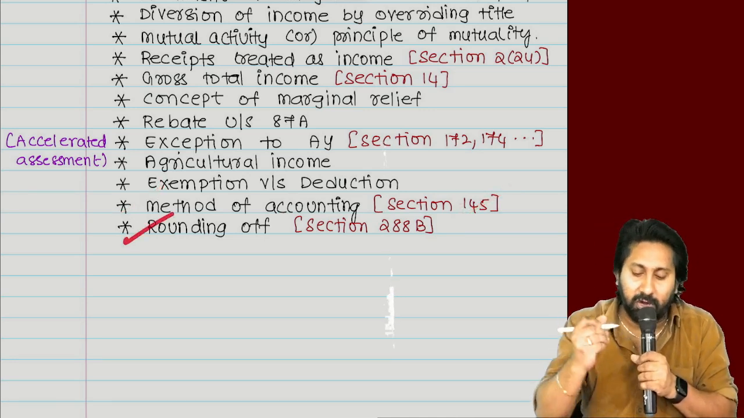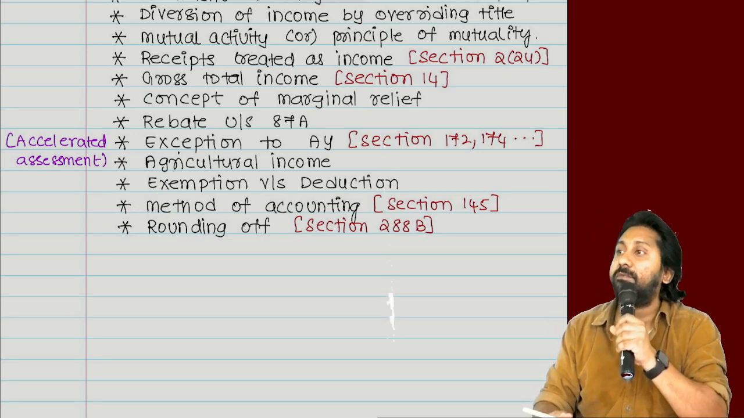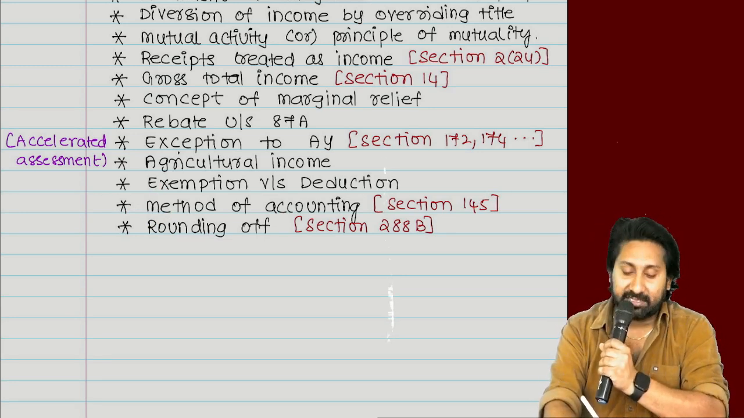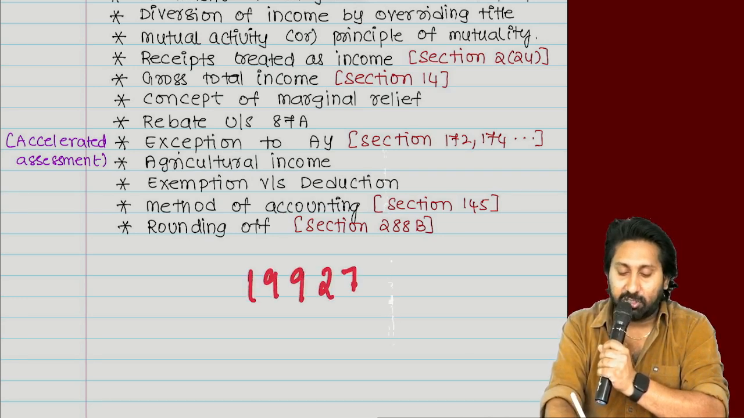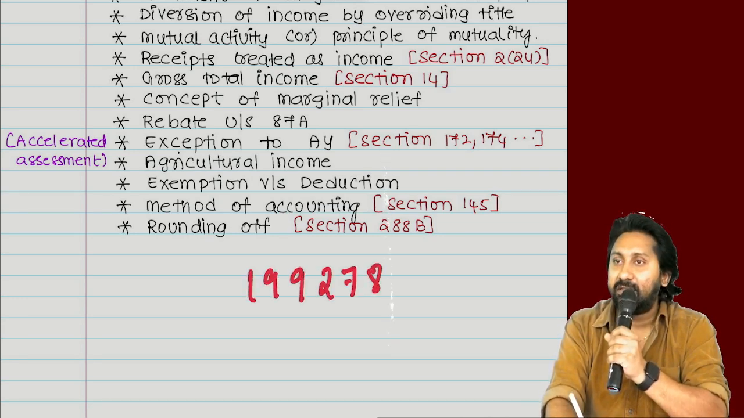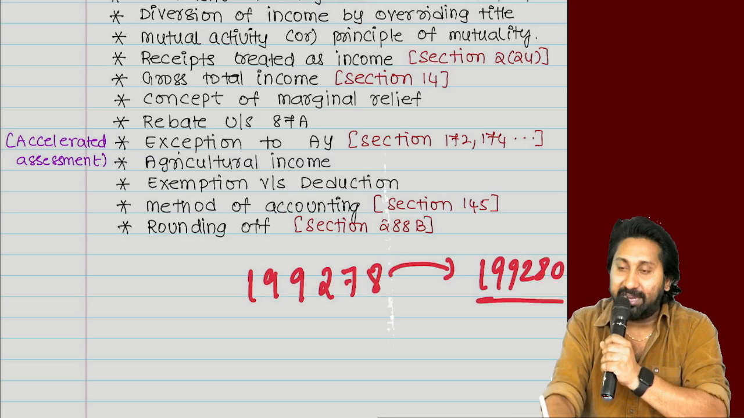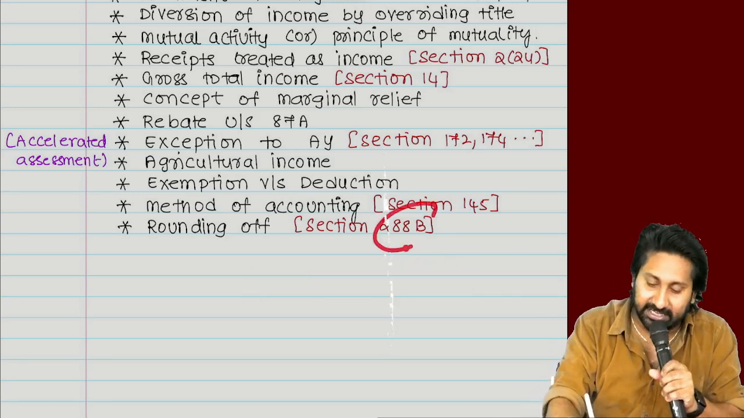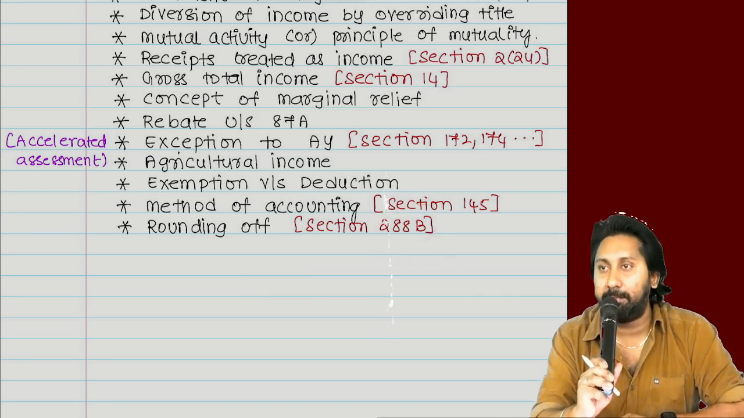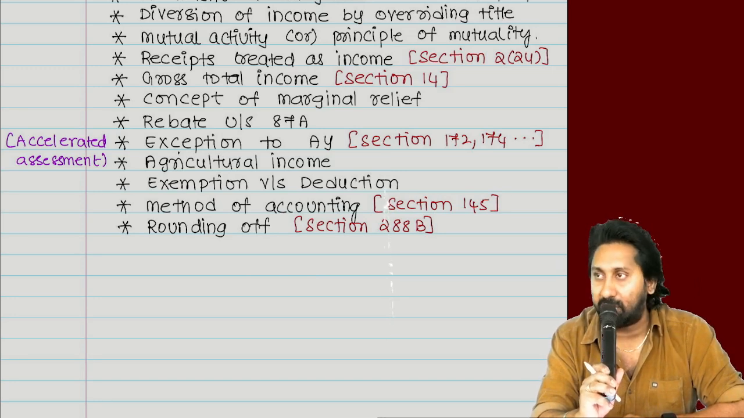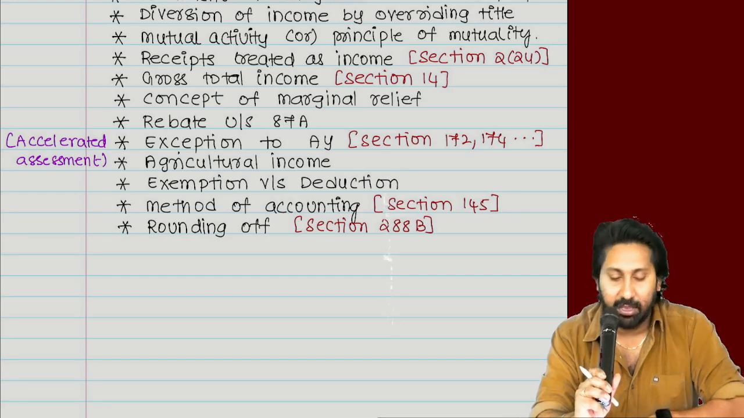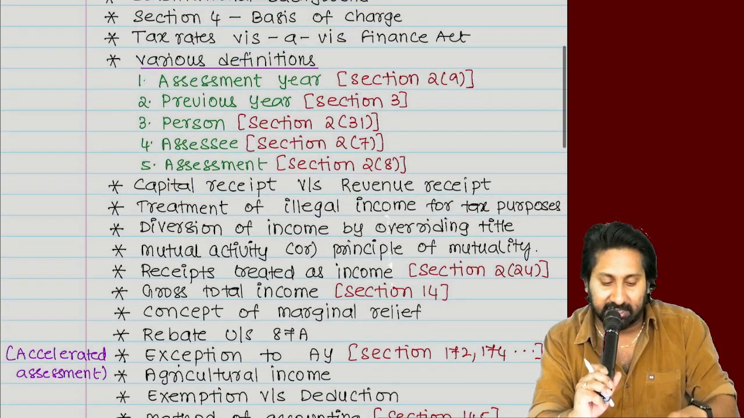Last one, rounding off of taxation. For example, a person's income tax came to 1,99,278. It will be rounded off to 1,99,280. This is done using section 288B, rounding off of total income or tax liability. Okay, so this is all we are going to discuss in this area.